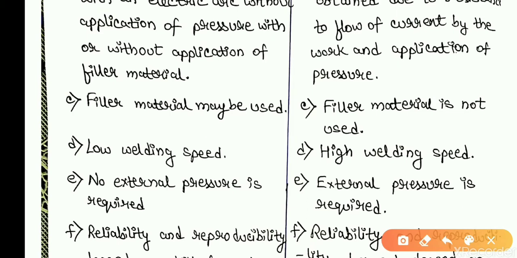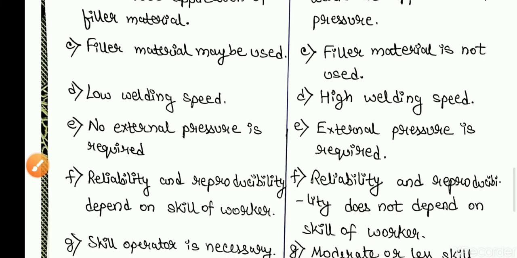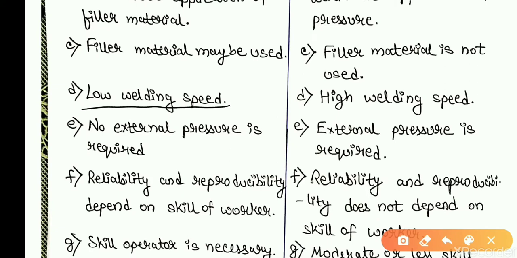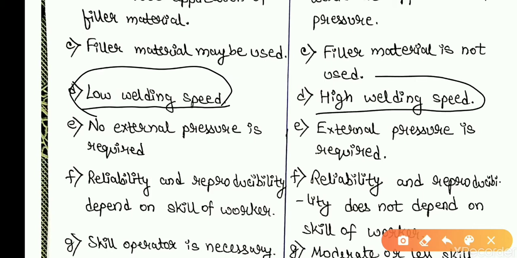Point number 3: in arc welding, filler material may be used, whereas in resistance welding, filler material is not used. Under arc welding, point number 4, low welding speed, that means the production rate will also be less. Whereas in resistance welding, high welding speed is obtained, that means it will give us a higher production rate.